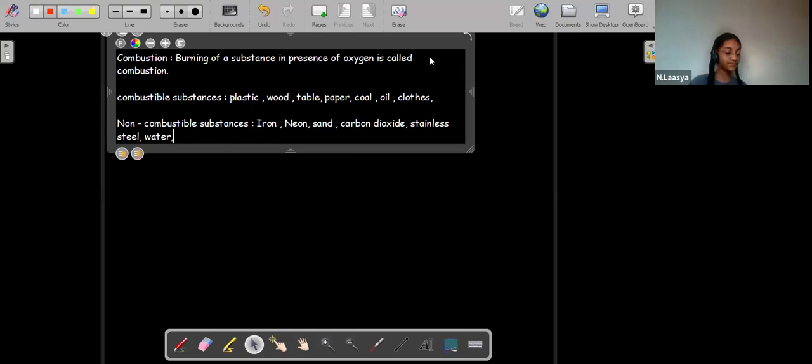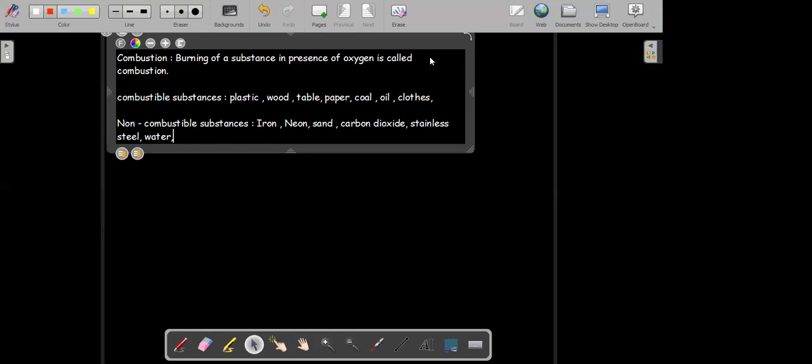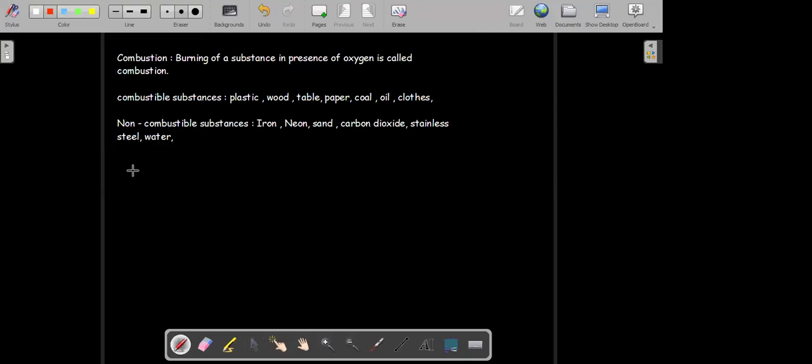So there are certain substances around us which are combustible, and there are certain substances which are non-combustible. Combustible means they can be burned. Whatever substances are burning, they burn in presence of oxygen, so you can summarize the process of combustion like this.